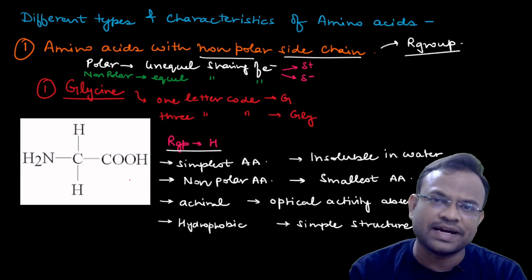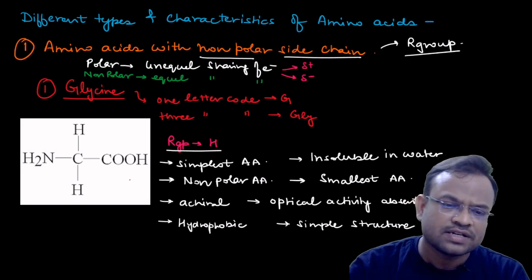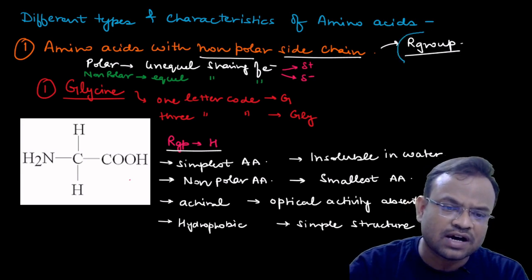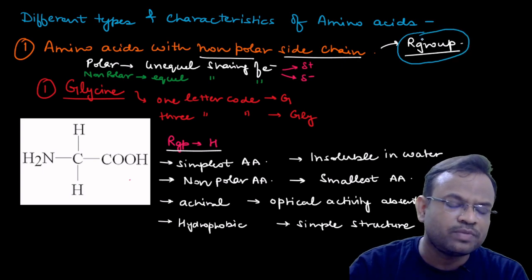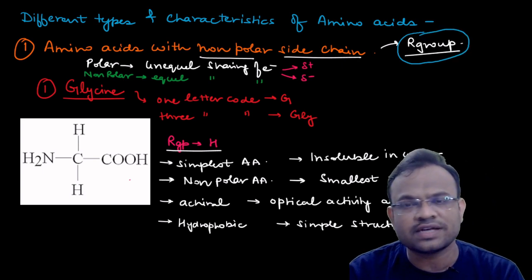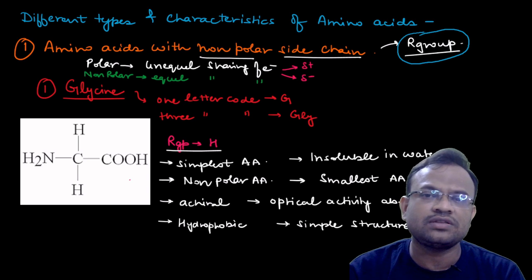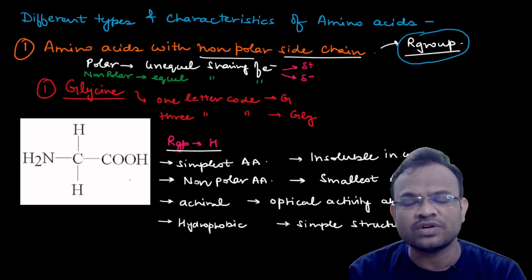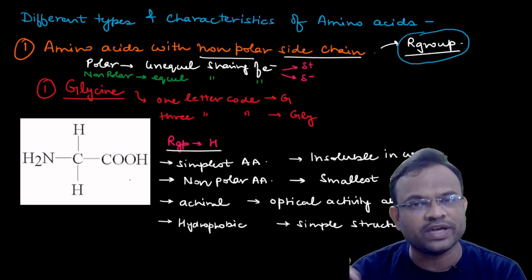What do you mean by side chain? First of all, let us understand this. Side chain basically means the R group. Now you would be knowing that all amino acids have R groups, and on the basis of those R groups only the functions of the amino acid vary.